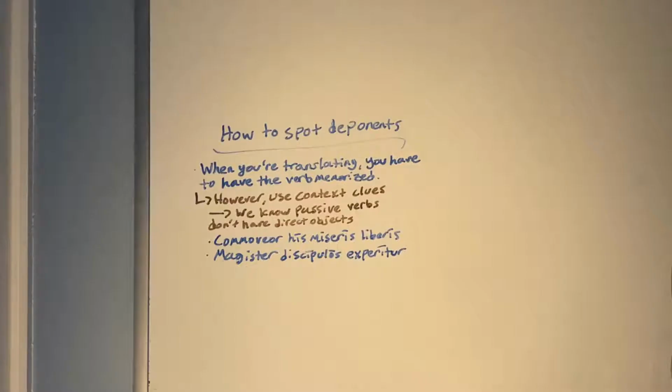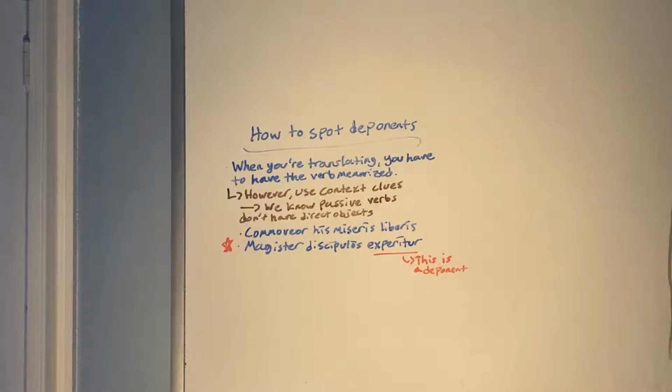So let's take these two sentences. Coma vereor his miseris liberis and magister discipulos experitur. So out of those two sentences, if you knew nothing about which verbs are deponents, which you probably don't, which one of those two sentences do you think contains the deponent? If you said the second sentence, magister discipulos experitur, then you'd be right. That's the one that has the deponent because it has the direct object. Well, it's not deponent because there's a direct object there. It's deponent because experior is a deponent verb.